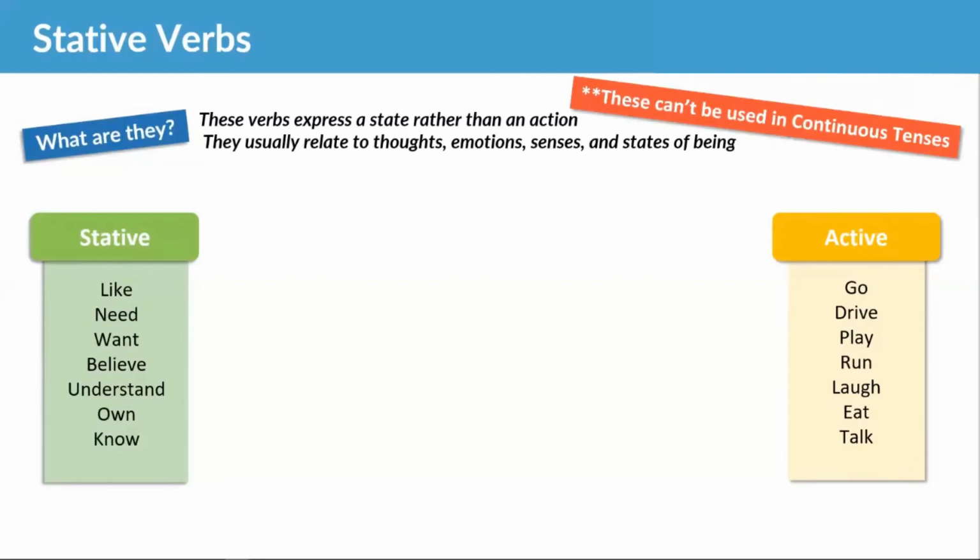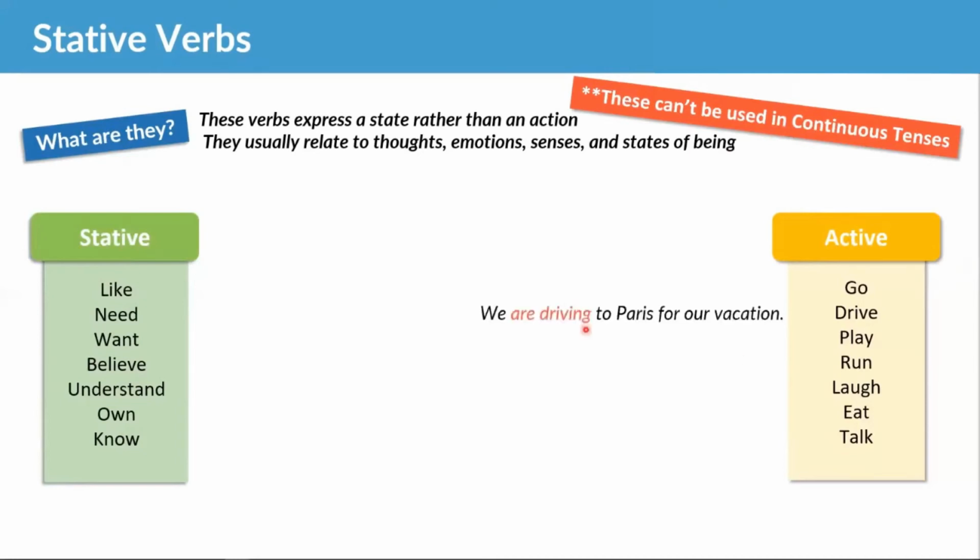The McDonald's slogan is I'm loving it, and that is incorrect English, because love is a stative verb and we cannot use it in a continuous tense. Yes, Sarah, exactly. Another word for an active verb is a dynamic verb.